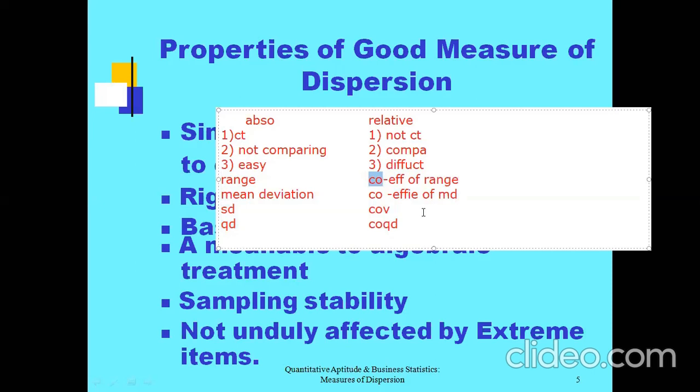So this chapter is based on range, coefficient of range, mean deviation, coefficient of mean deviation, standard deviation, coefficient of variation, quartile deviation, and coefficient of quartile deviation. We have discussed what dispersion means, why we need it, and the types of dispersion: absolute and relative. Under absolute there are different types, and along with them the respective relative measures are also studied.